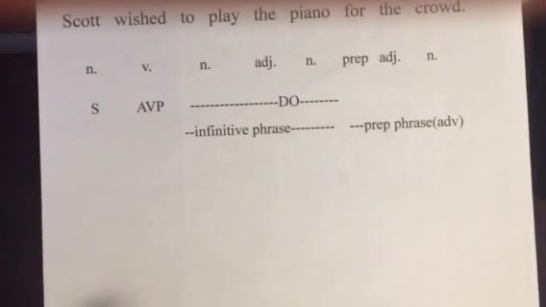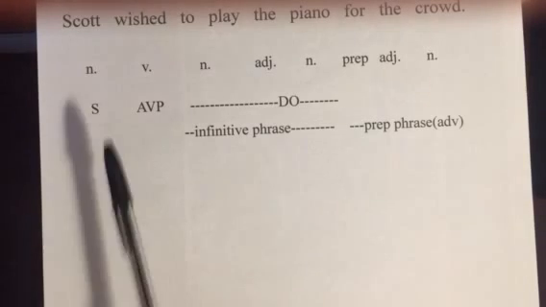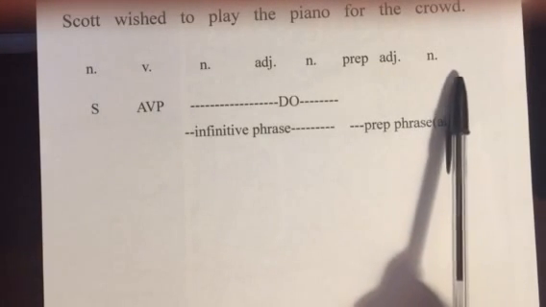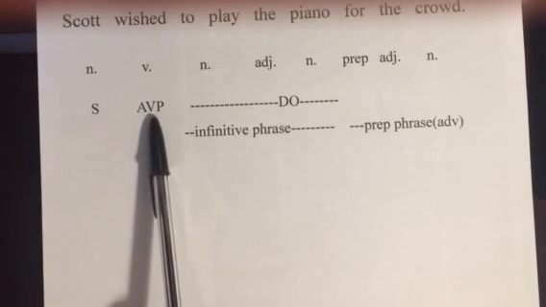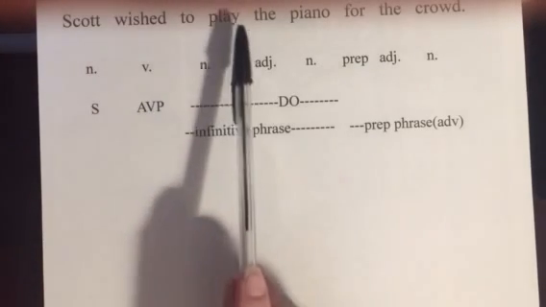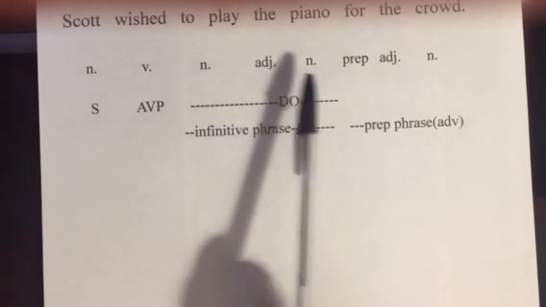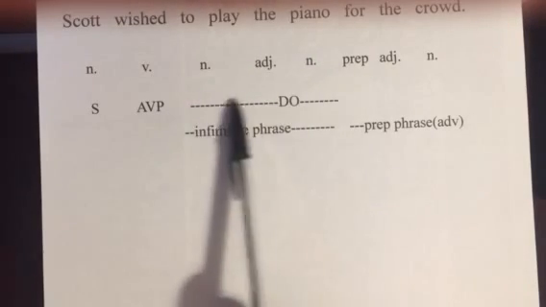One more example. Scott wished to play piano for the crowd. Okay, so pretty straightforward. Level 1. What are we talking about? Scott. What about Scott? He wished. What did he wish? He didn't wish just to play, right? He didn't wish for the piano. He wished to play the piano.